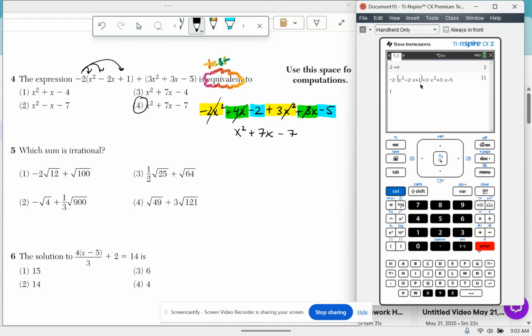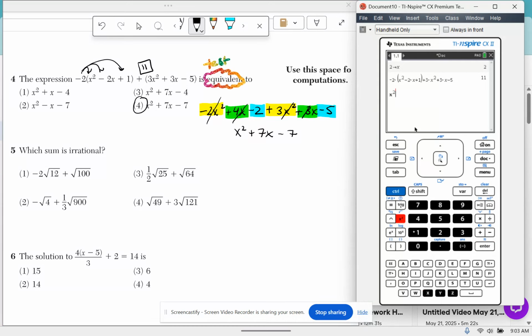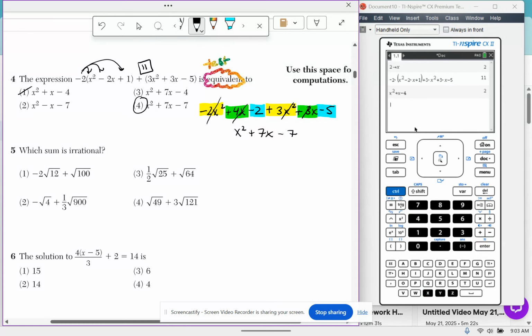Okay, so let's go ahead and see what that would equal. When x is 2, this whole piece up top should be equal to 11. So let's test the answer choices, and I'll show you what we mean by trying to match an 11 up here. For answer choice 1, if I typed that in as is, is it going to be equal to 11? It is not equal to 11.